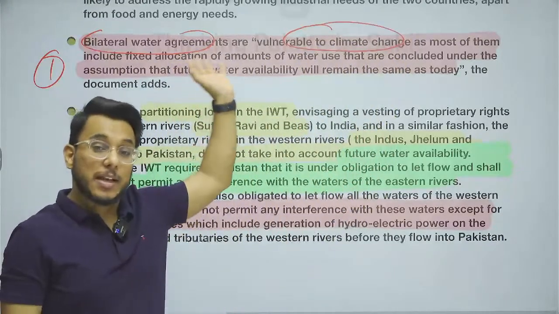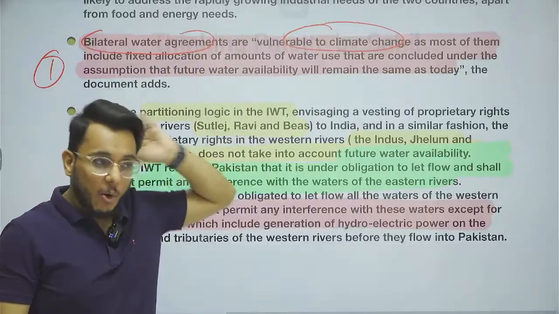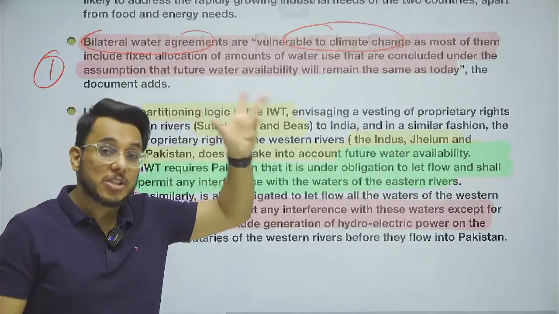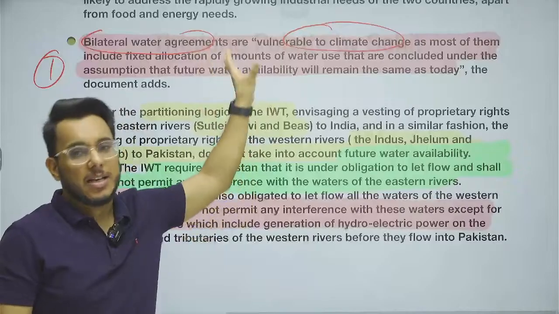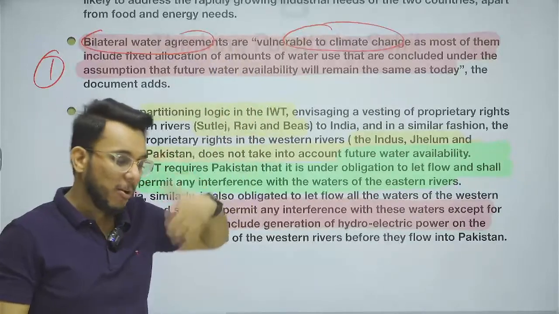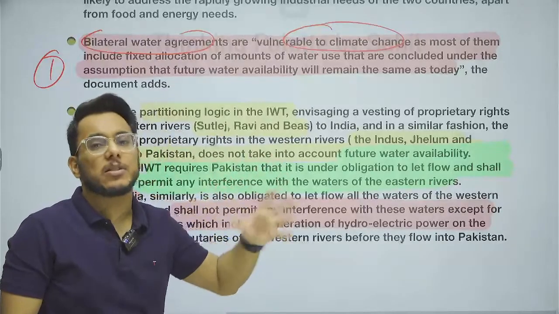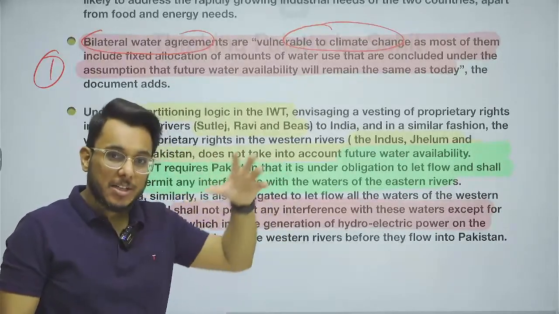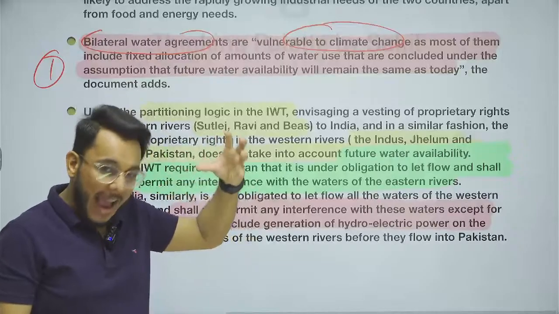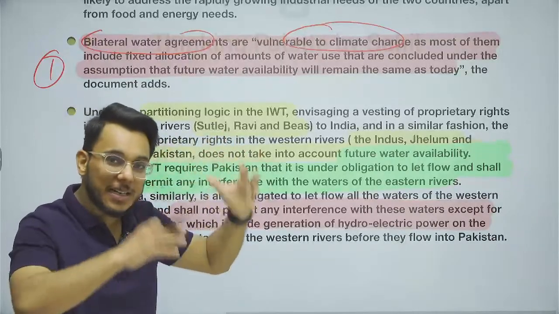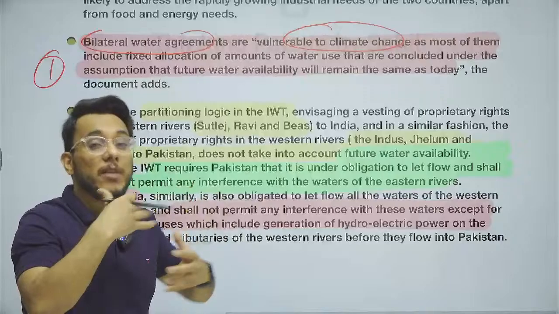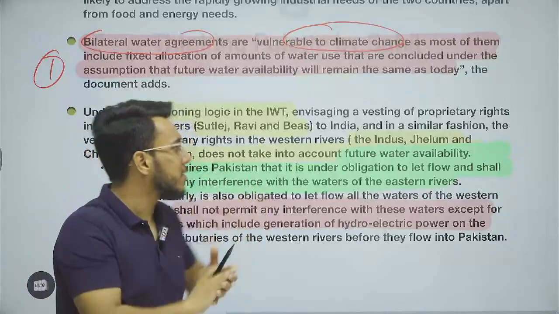This agreement was signed in 1960, and it has been nearly 63 years since it was signed. Over these 63 years, the amount of water flowing in these rivers is not the same. Because of climate change, the amount of water has reduced, and as the amount of water reduces, the countries will face water stress, and these crises will come forward.